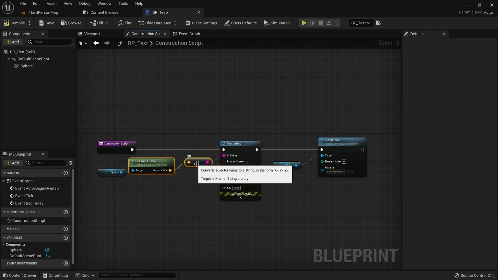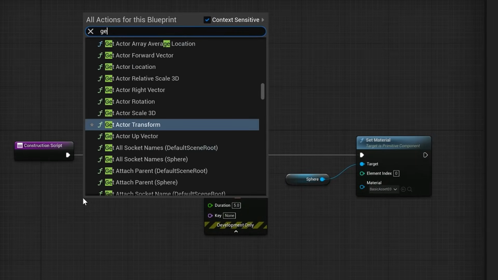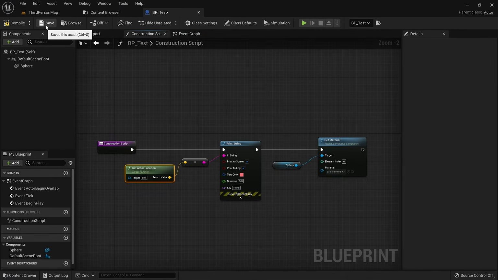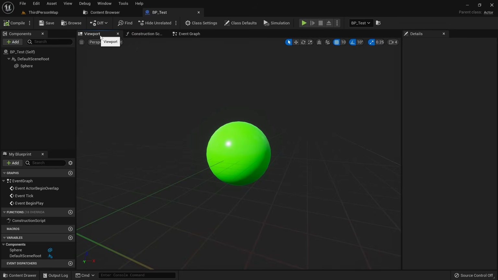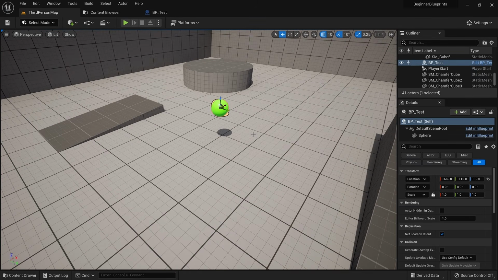To better demonstrate when the construction script is triggered, we now don't want to get the world scale of our sphere, but rather we want to display the location of our blueprint actor. Don't forget to press save and compile and then go to the viewport tab. You can see that the green color is already being applied even though we didn't hit play. Also, when we go to our map, you can see that the instance of our blueprint here also has the color applied. But we cannot see the message in the top left of our screen.